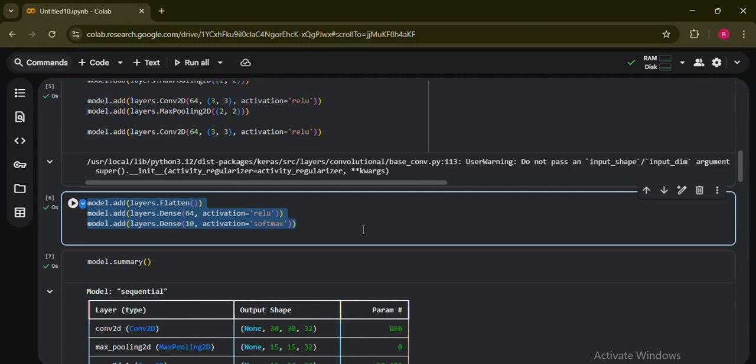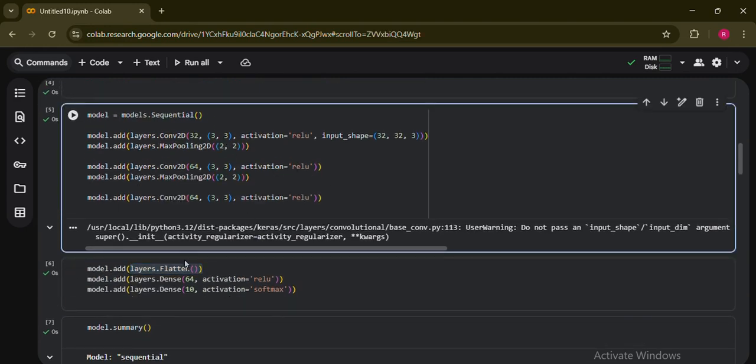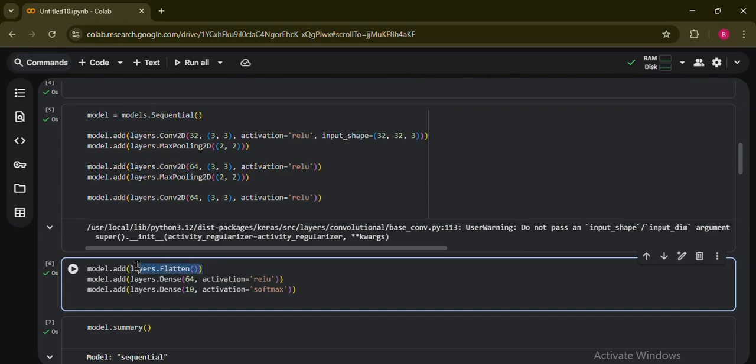This flatten breaks the 3D feature map into a long vector. We have the 3D feature map from applying the layers before, so it is necessary to make it into a long vector. That is why we use flatten along with the layers. It converts the 3D images into vector form.